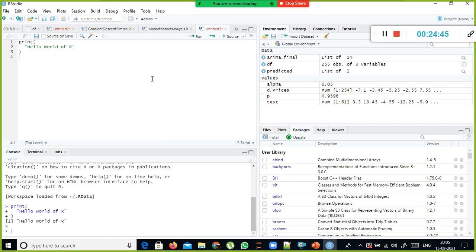Certain packages you need to install explicitly. Like in Python, we have something called TensorFlow. The TensorFlow package we have to install explicitly. TensorFlow datasets, there is a package called that too. So you need to install it explicitly. Like Python, here also certain packages you need to install explicitly, like ggplot2 and various other packages.